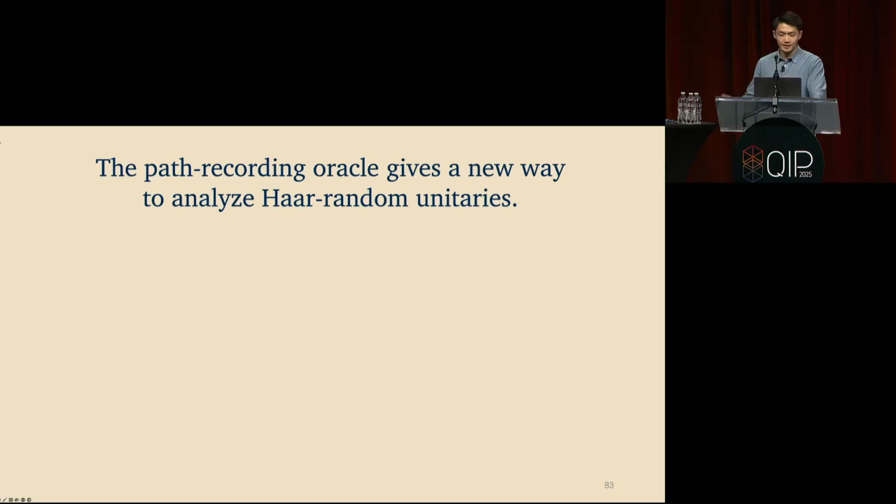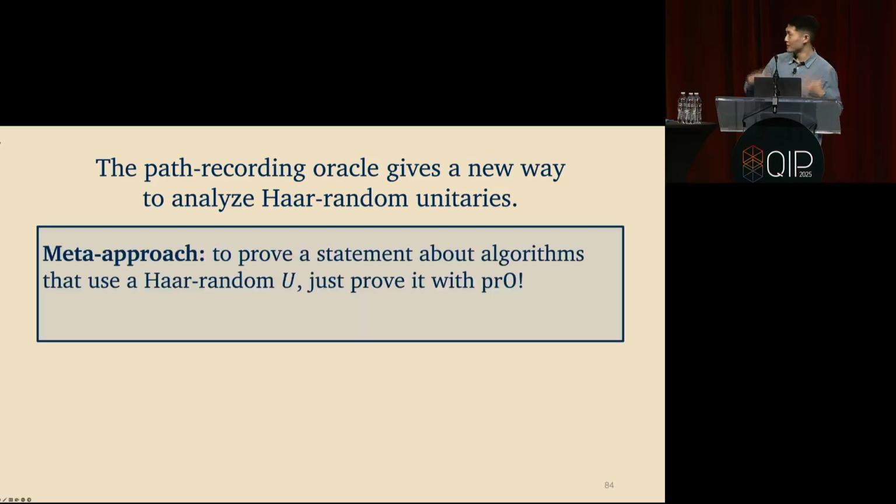OK, almost out of time, but let me say this one thing really quickly. This path recording oracle gives a new way to analyze Haar random unitaries, especially in the setting of quantum algorithms. There's this new meta approach that says, anytime you want to prove a statement about quantum algorithms that use a Haar random unitary, you can prove that same statement but plugging in the path recording oracle instead, as long as you can tolerate an inverse exponential error.